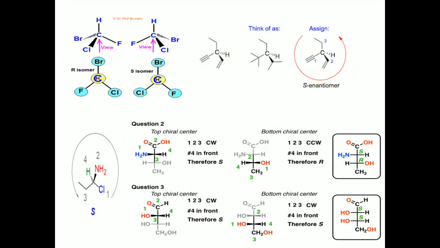These are the worked problems for assigning priorities to the groups and assigning configurations to the molecules. So practice these well by keeping those CIP rules in your mind. Thank you.